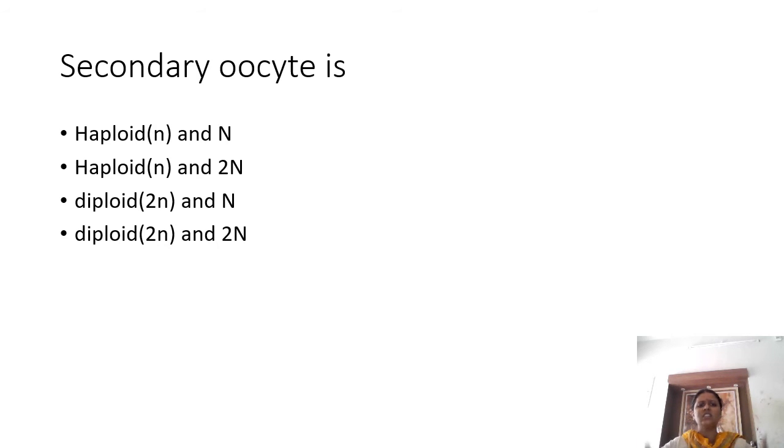Only when the asset is divided among the grandsons or granddaughters, that is, when they form the sperm or ovum, the genetic material becomes n. So the secondary oocyte is haploid with 2n amount of genetic material.